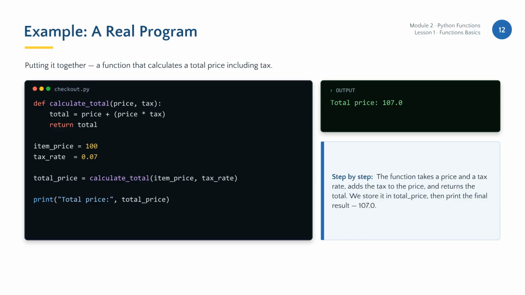Let's see this in a real-world scenario. Here, we calculate a total price by combining a base price and a tax rate. By using a function, we make our checkout logic simple, testable, and reusable throughout our program.